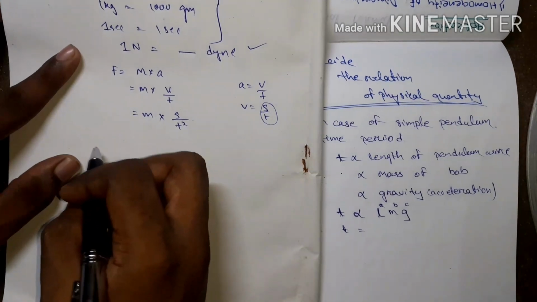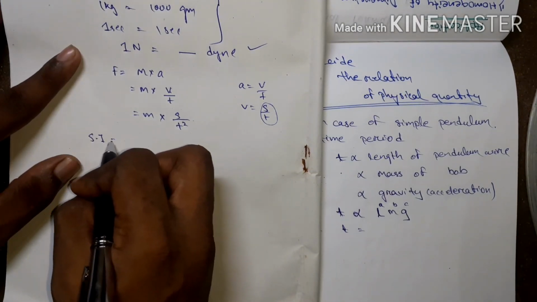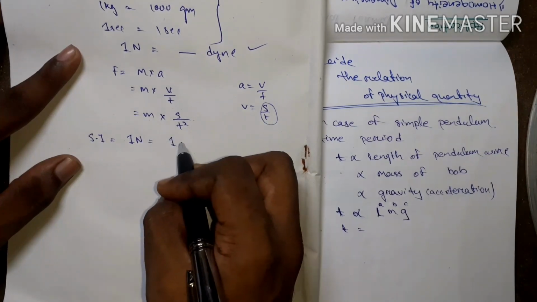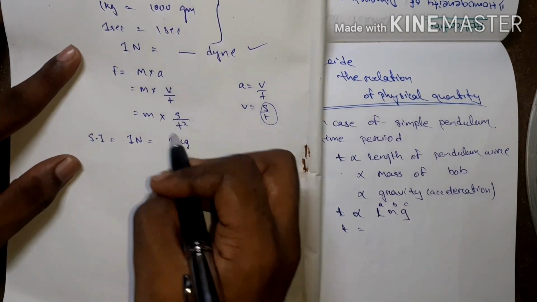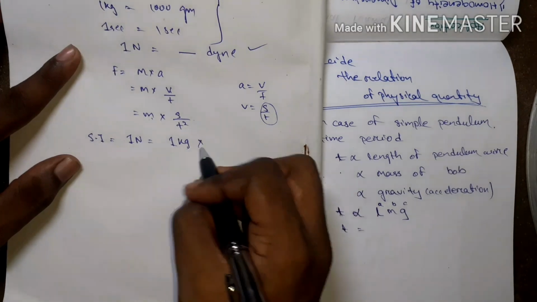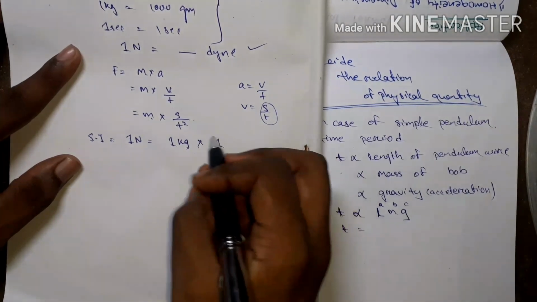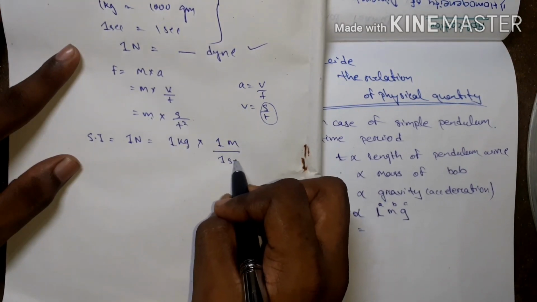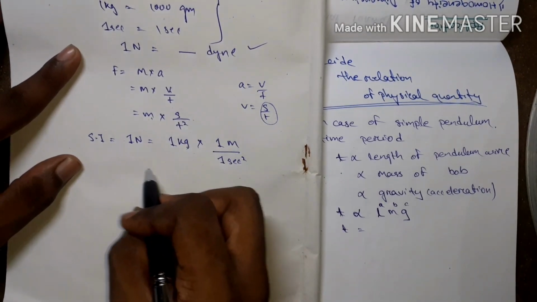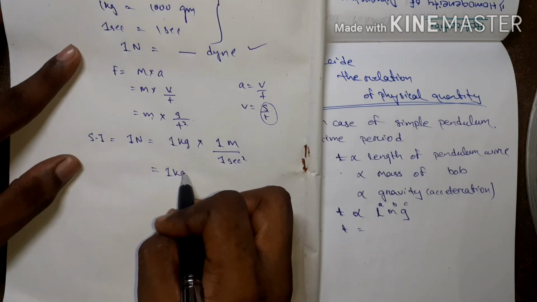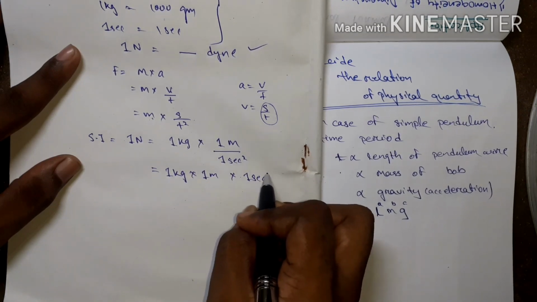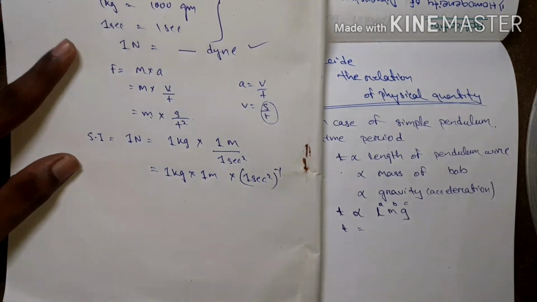Then according to SI unit, I can put 1 Newton equal to 1 kg for mass, meter per second by 1 second square. For it, I can write this way: 1 kg into 1 meter into 1 second to the minus 2.